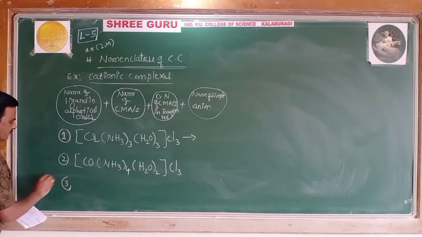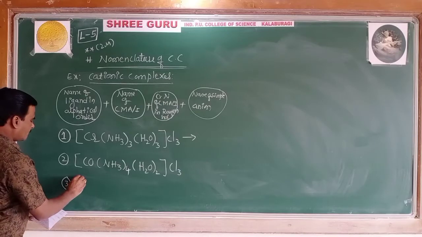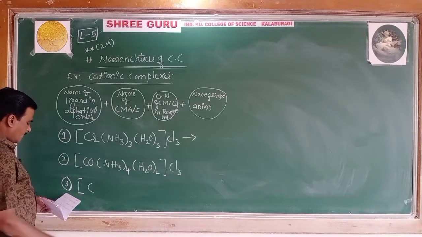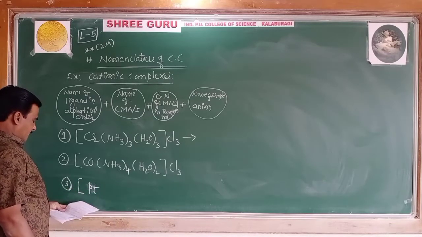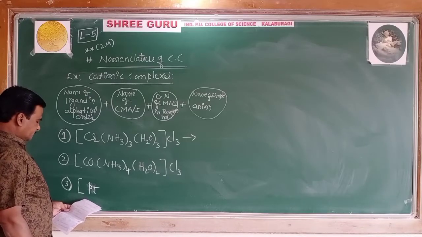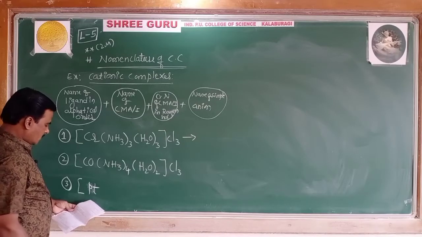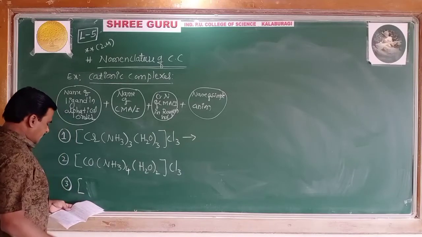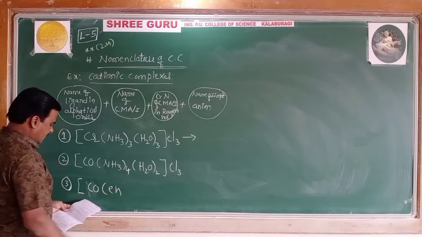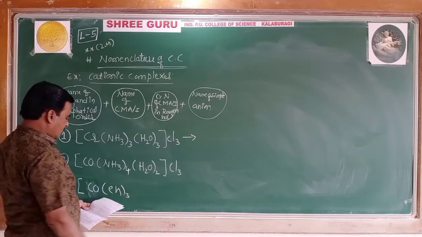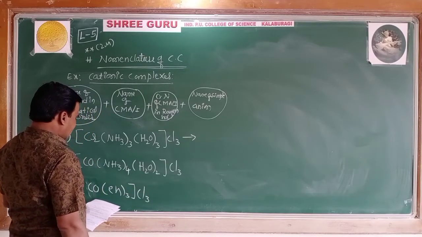Third one, let's take it differently: Pt(en)3 Cl3, en taken thrice.